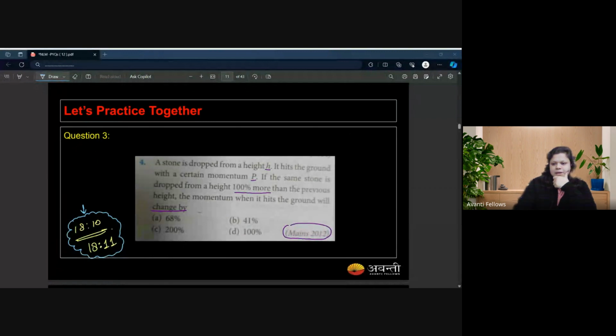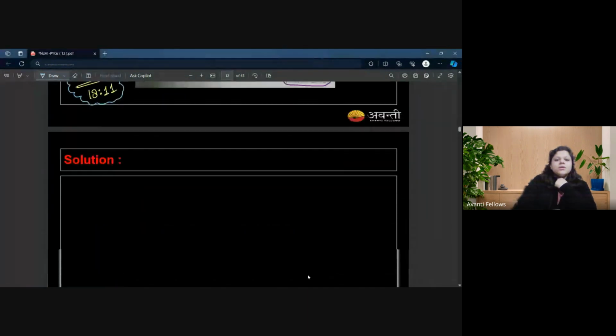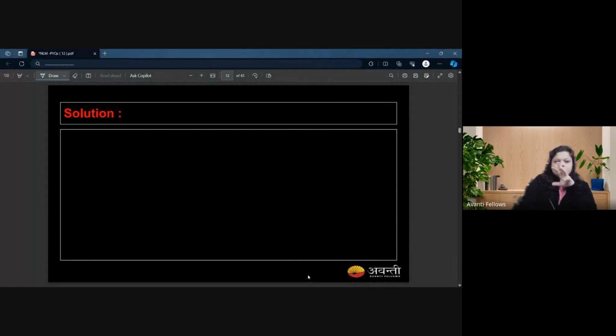Okay, time is up. I'm ending the poll with 3 votes: 2 votes for option B and 1 vote for option D. Let's check which one is correct. So in this case, you need to make 2 scenarios. Case number 1: the initial velocity is 0, and the acceleration would be negative since these bodies are moving under the influence of Earth, right? Let's say the displacement is equal to h in case number 1. Okay, so you can find the velocity.